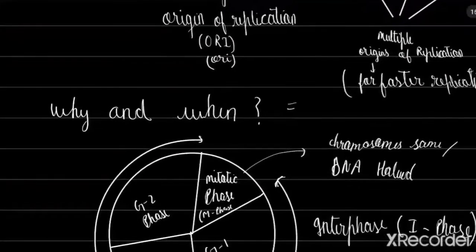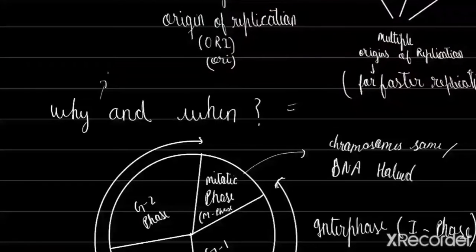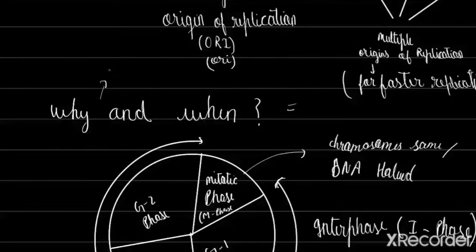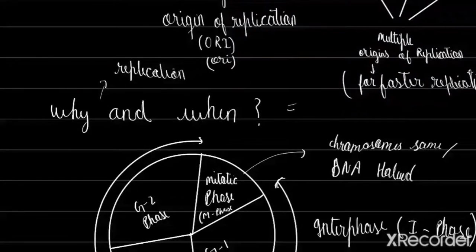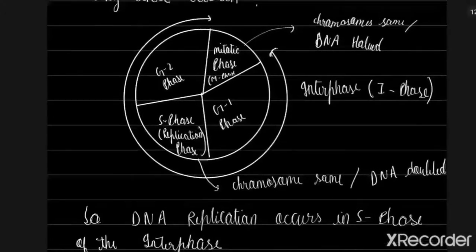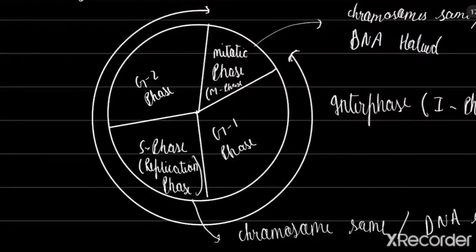Okay, so let's talk about why and when we need replication. Replication, or duplication. Why do we need it and when do we need it? Here, I have made a diagram to tell you that. There are 4 phases in a cell. One is the mitotic phase. You might know the mitotic phase. Mitotic means that one cell divides into two cells.